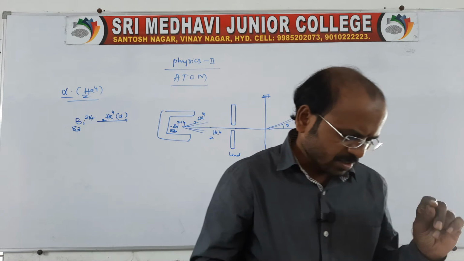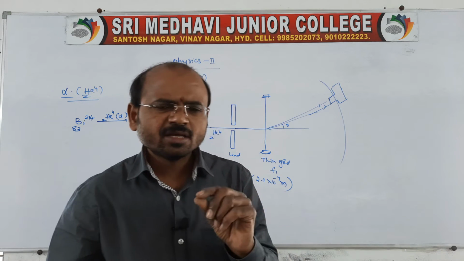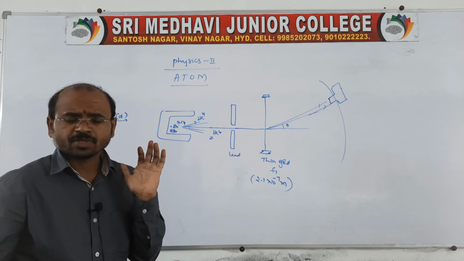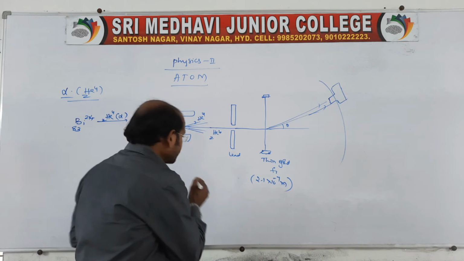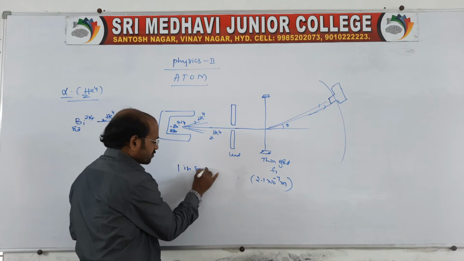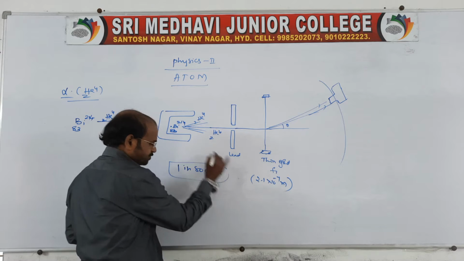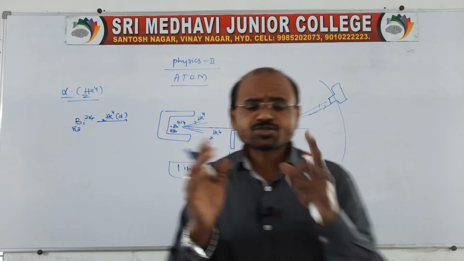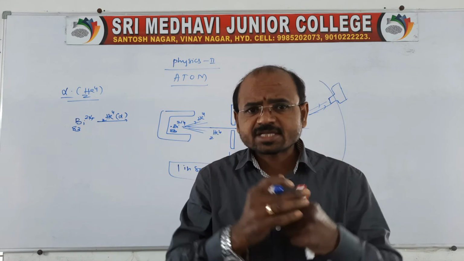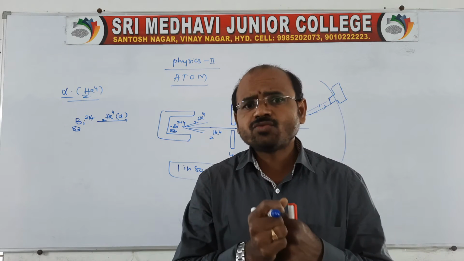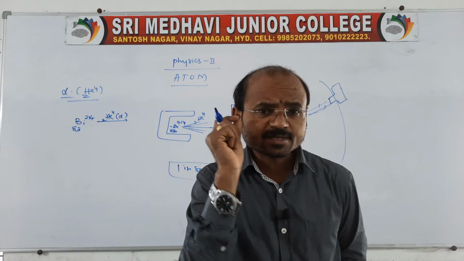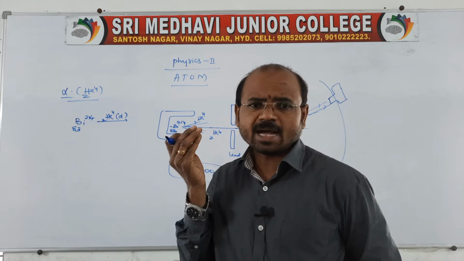Only a very small number of alpha particles are scattered back, that is, 1 in 8,000 alpha particles. That means some alpha particles directly hit the center of the gold foil, and when they reach the center, they are scattered back.